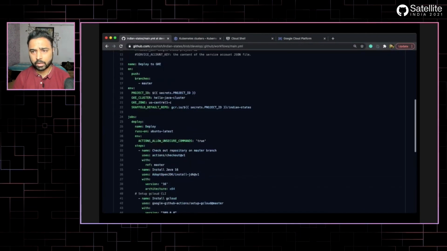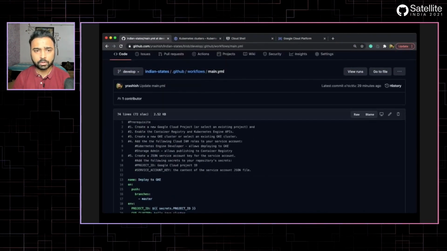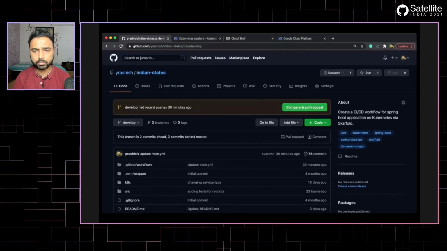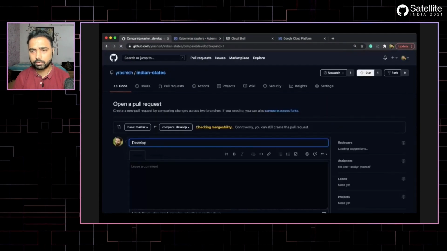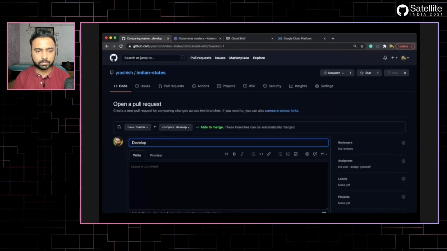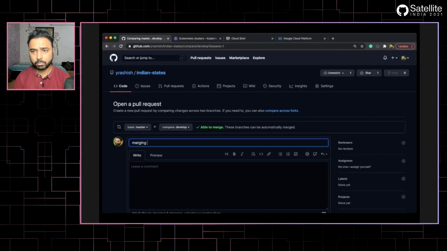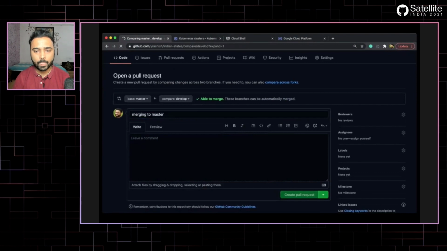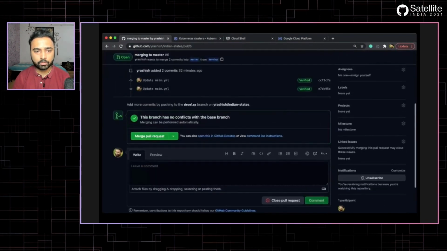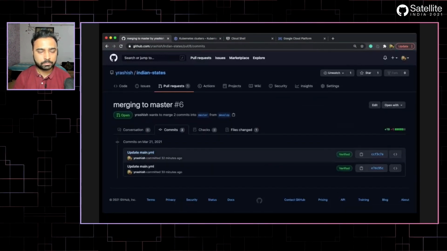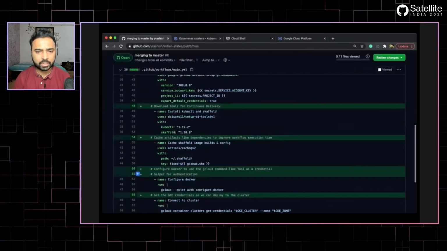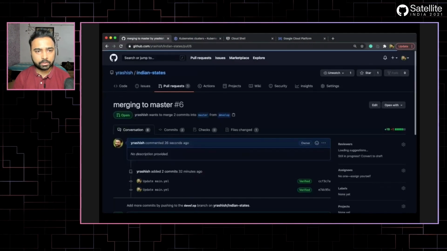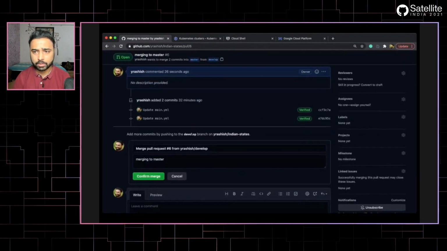So what I will try to do now is create a pull request. This pull request will eventually create an event, and I'm just merging my changes from develop to the master branch. Actually, it should be the main branch. Sorry about that. I have just created the pull request, and these are the changes that I have made. These are mostly comments I have added, nothing fancy here. And now I can safely merge the pull request.